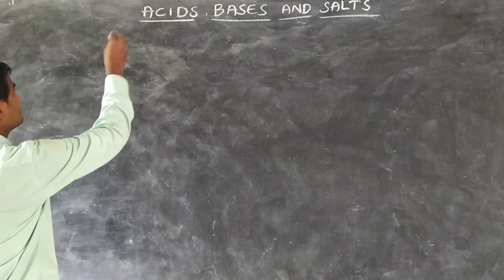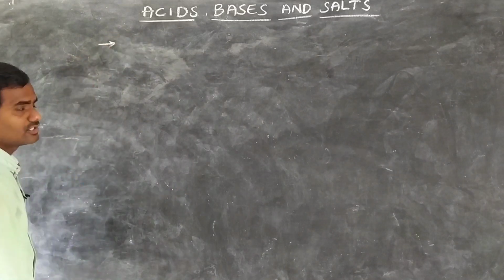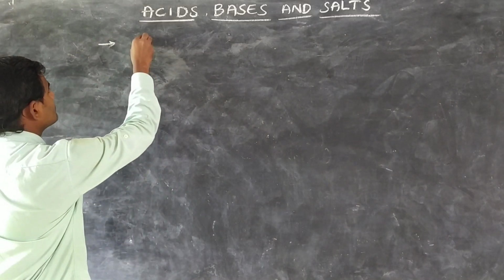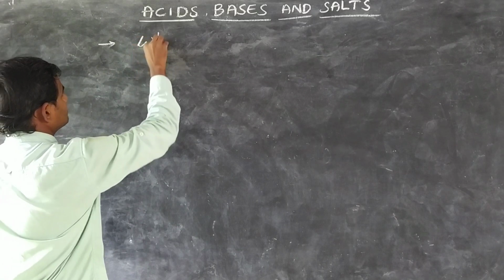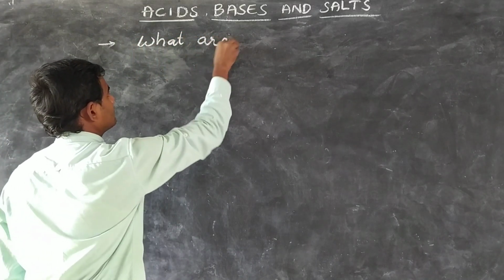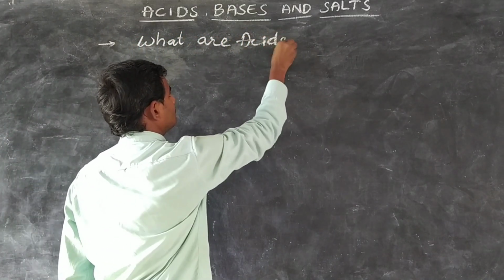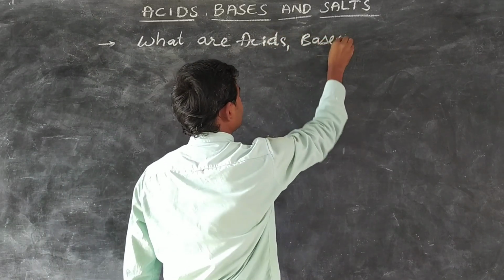Before that, in this lesson, we are going to learn about what are acids, what are bases, and salts.